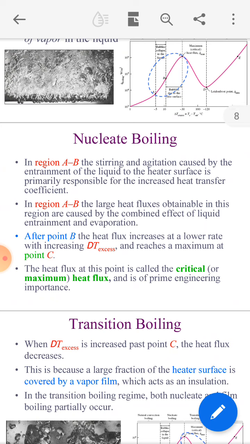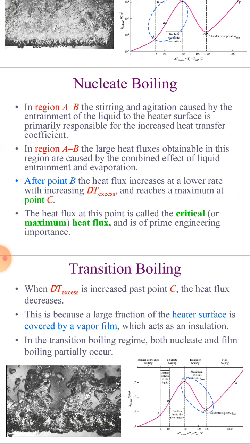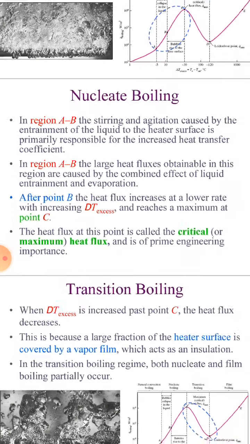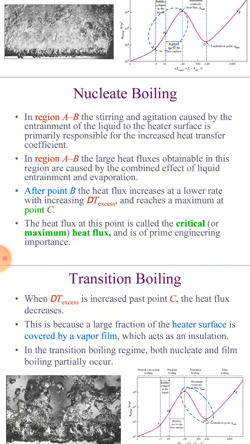Next, in region A to B, the large heat fluxes obtainable are caused by the combined effect of liquid entrainment and evaporation, right? And after B, the heat flux increases at a lower rate with increasing dT excess and reaches a maximum at point C. The heat flux at this point is called the critical heat flux, and it is of prime engineering importance.